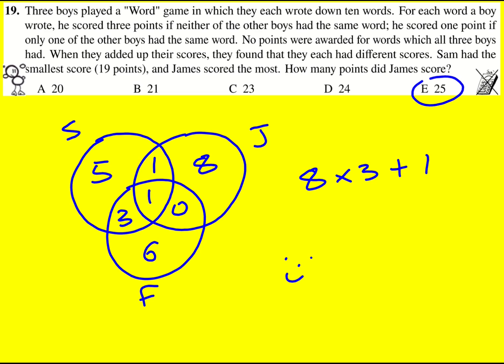So I hope I've convinced you. I've argued why this has to be either six or five. When it was six, we ran into trouble either way. You just have to convince yourself of that. I've tried to do it verbally. Hopefully, I've been convincing enough. So it has to be five. And then we try the different ways in which Sam can get the 4 points. It can't be two and two because there's too much symmetry. It can't be four and zero. That just doesn't work out either because Fred would end up with not enough, or James would, but we know James is the highest. So it has to be three and one, and then it does check out.